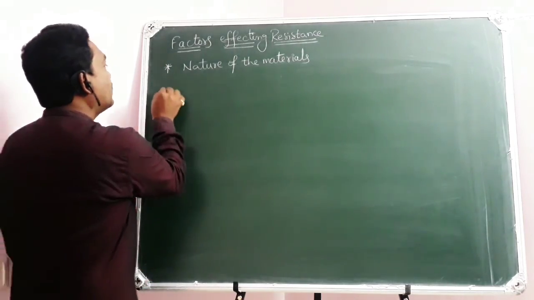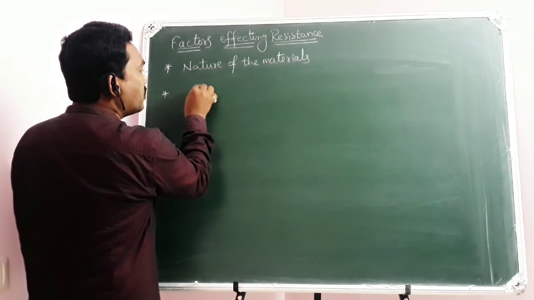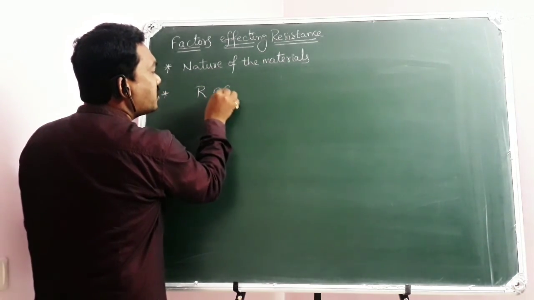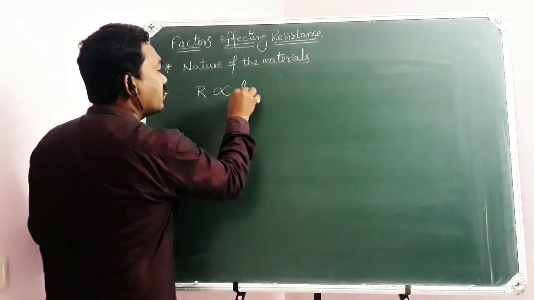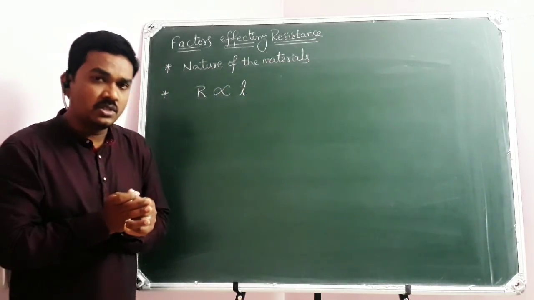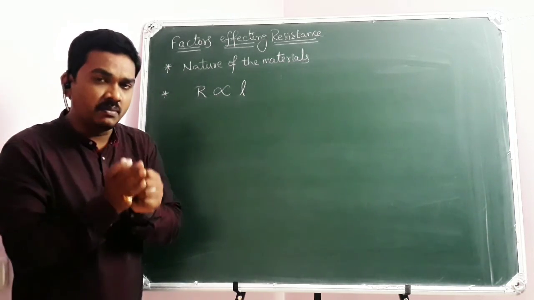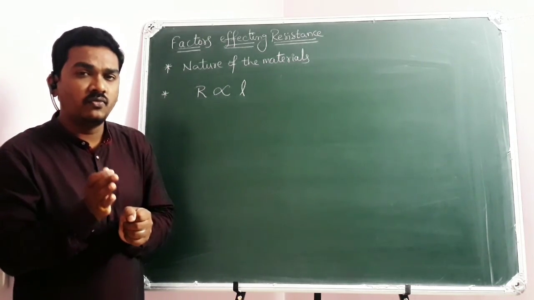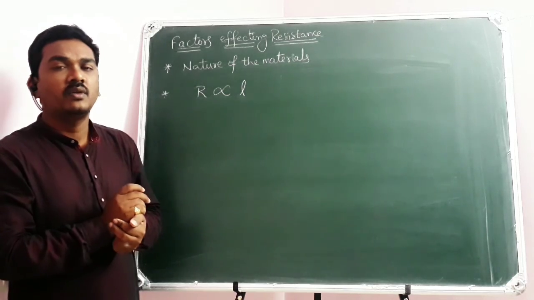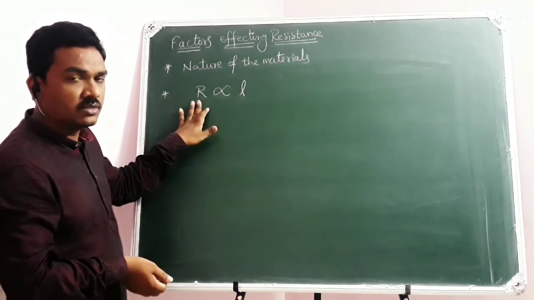At the same time, the second point we have learned, the resistance of a conductor will be directly proportional to its length, provided those conductors have the same cross-sectional area, are at the same temperature, and are of the same material. Here, greater the length of the conductor, greater the resistance.